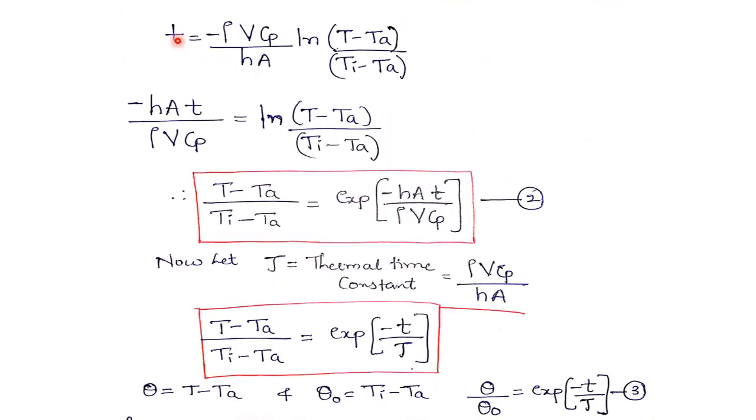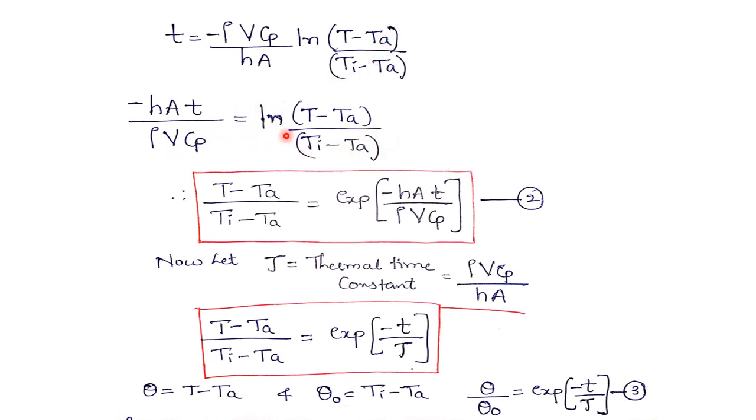Now I have written the equation in this form. Instead of Ta minus T, I have written log of T minus Ta divided by Ti minus Ta, so I have taken the minus sign outside as common. So this equation is t equal to minus of rho into V into Cp divided by h into A, log of T minus Ta divided by Ti minus Ta. If this entire term I take to this side, this will be minus h into A into t divided by rho into V into Cp equals this log term as it is.